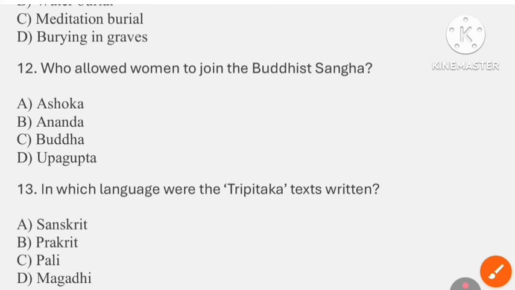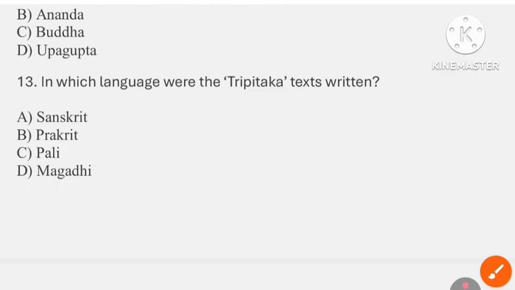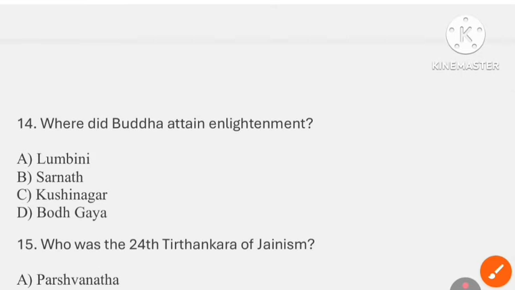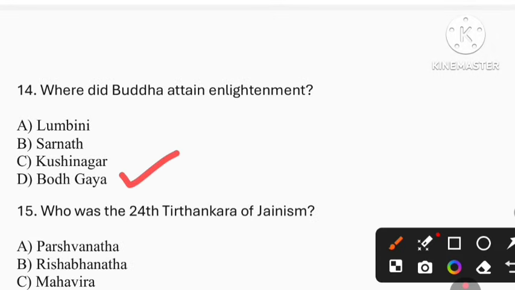Question number 12. Who allowed women to join the Buddhist Sangha? So the answer is option C, that is Buddha. Question number 13. In which language were the Tripitaka texts written? So the answer is option C, that is Pali. Question number 14. Where did Buddha attain enlightenment? So the answer is option D, that is Bodh Gaya.